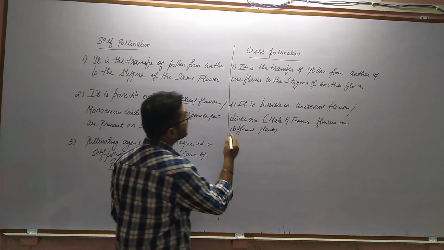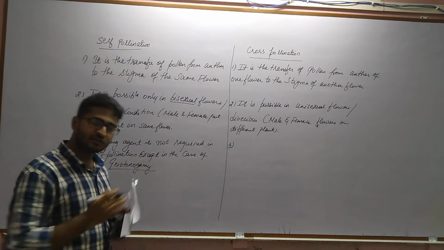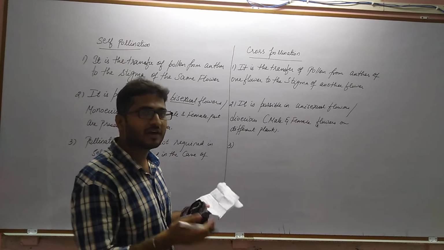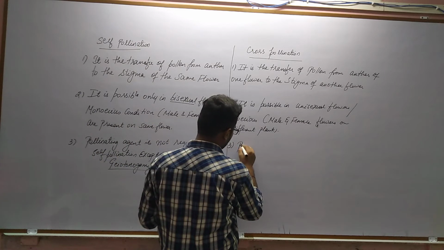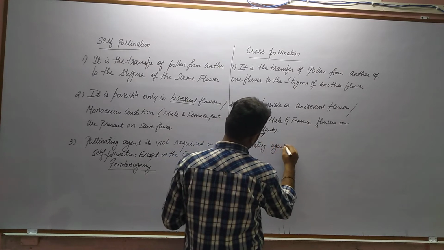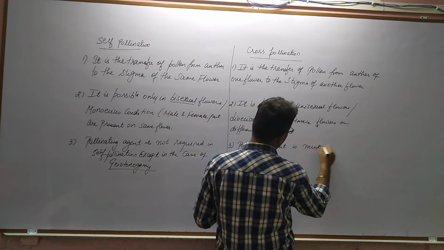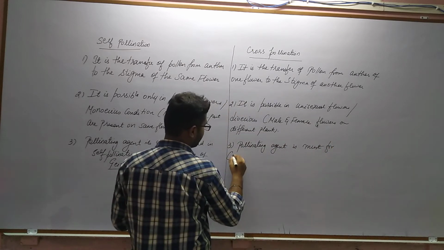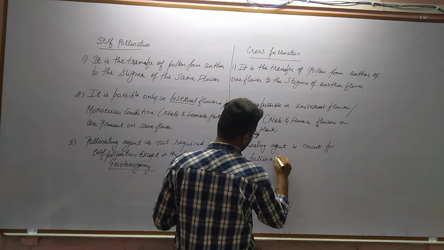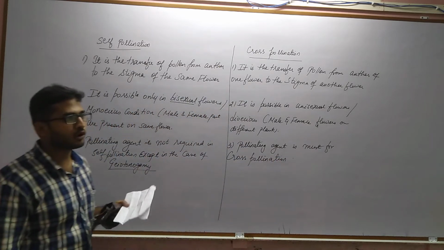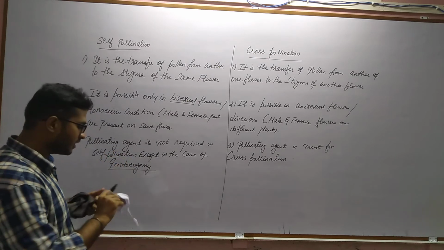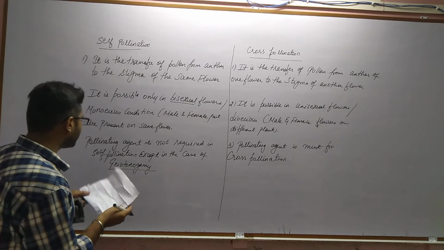Now, in case of cross-pollination, since it is the transfer of pollen from anther of one flower to the stigma of another flower, it requires pollinating agent. So pollinating agent is a must for cross-pollination. Pollinating agent is a must for cross-pollination. So 3 points are done. 3 to 4 points are remaining.